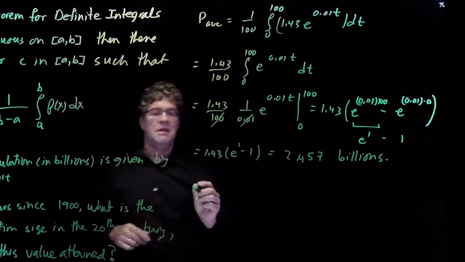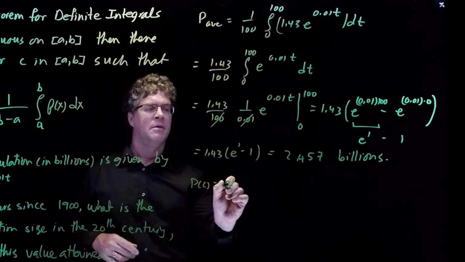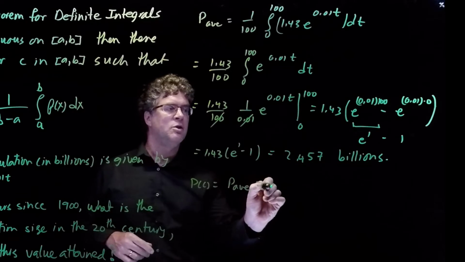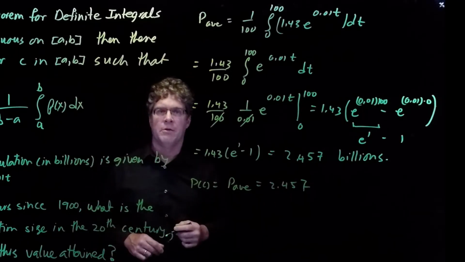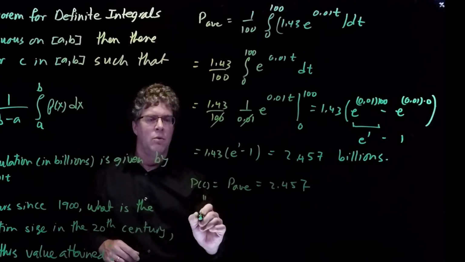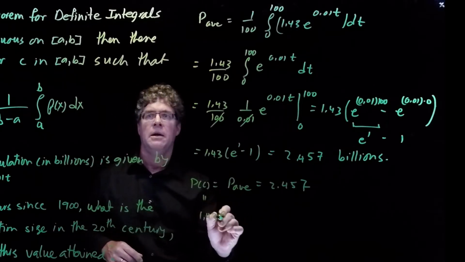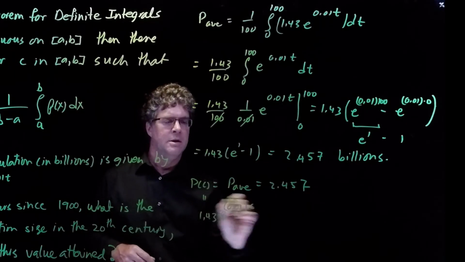Now we want to go to the second part, and we want to find the c such that p of c is equal to p average. So if we write p of c is equal to p av, and p av is 2.457, then we look at our formula for p of c, which is 1.43 e to the 0.01 times c.